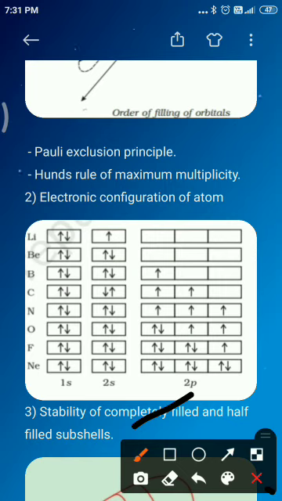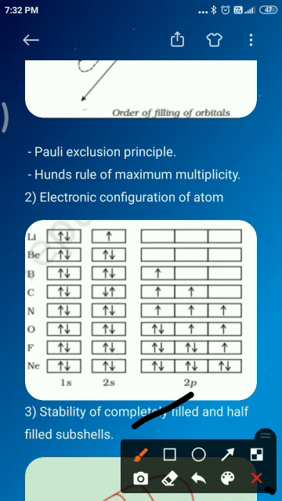Second one, exchange energy. Whenever two or more electrons with the same spin are present in the degenerate orbitals of a subshell, these electrons tend to exchange their positions, and the energy released in this exchange is called exchange energy. The number of exchanges that can take place is maximum when the subshell is either half filled or completely filled.